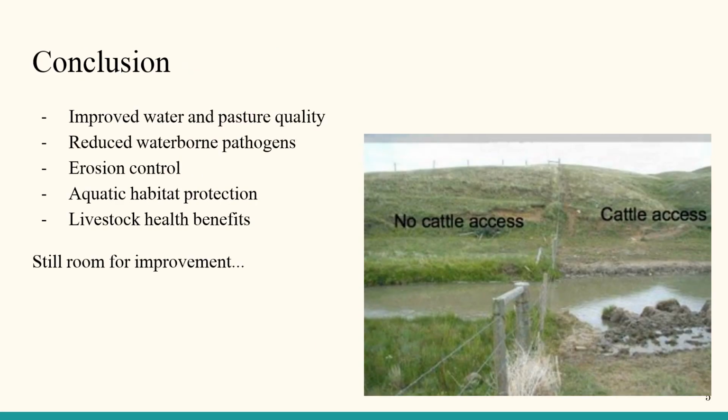In conclusion, limited livestock access can lead to improved water quality by reducing the amount of waterborne pathogens, total nitrogen, and total phosphorus. It can improve pasture quality by giving other incentives for livestock to avoid gathering in one area. It'll help erosion control, it'll help protect aquatic habitats, and it can improve livestock health. Although there have been many breakthroughs on limited livestock access as a major best management practice, there's always room for more improvement.